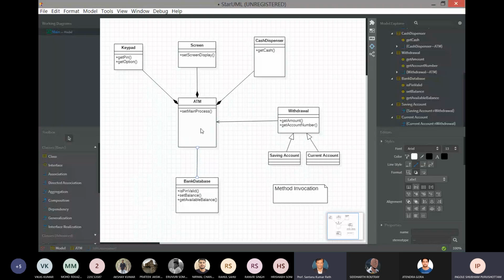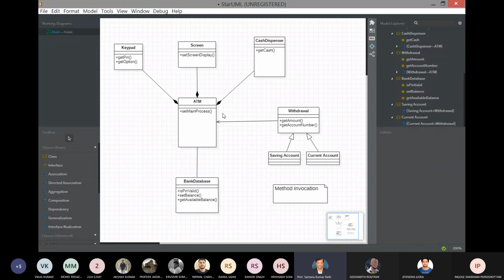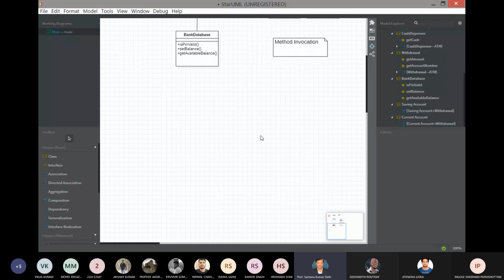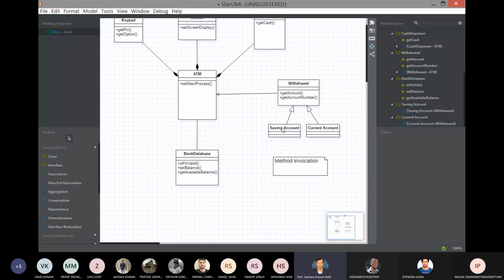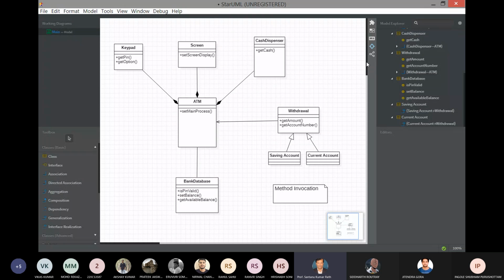I will check all the relationships, which is correct: composition, aggregation, association. We have directed association also. Any other question?